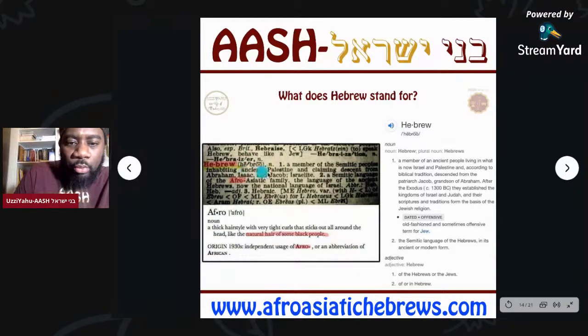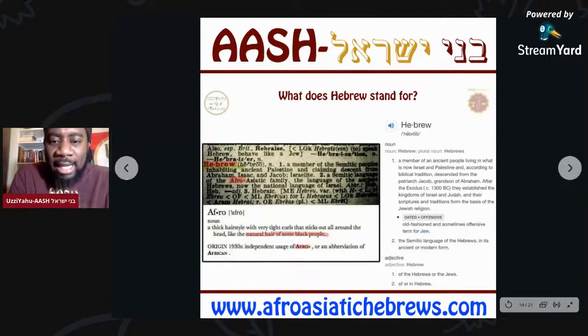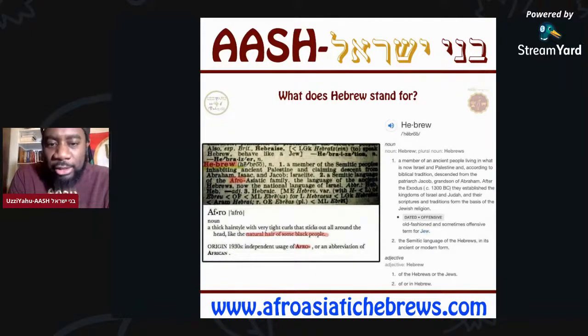It says Hebrew, right? Hebrew: a member of the Semitic people or Shemitic people, inhabiting ancient Palestine and claiming descent from Abraham, Isaac, and Jacob, Israelite; a Semitic language of the Afro-Asiatic family, the language of the ancient Hebrews, now the national language of Israel. Afro: a thick hairstyle with very tight curls that sticks out all around the head like the natural hair of some Black people, right? Origin 1930s, independent uses of Afro, or abbreviation of African.